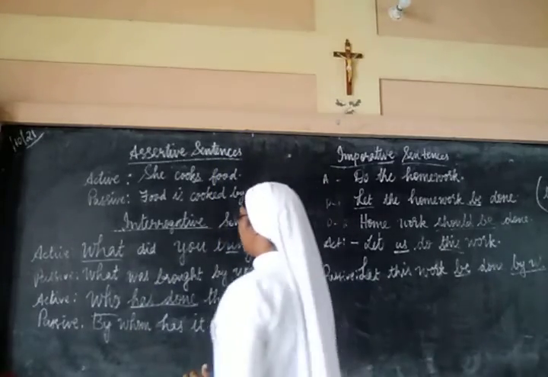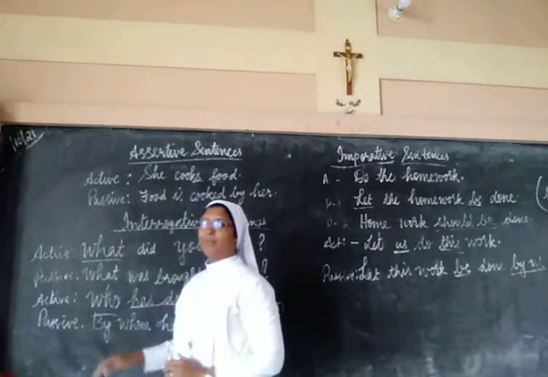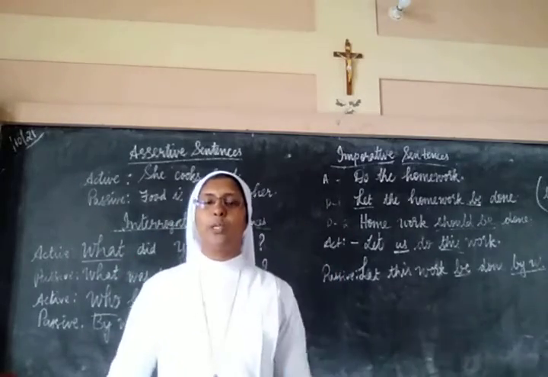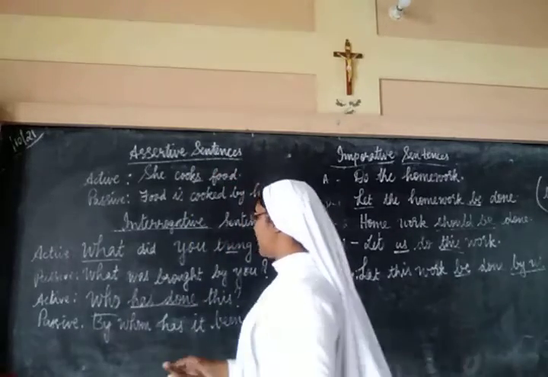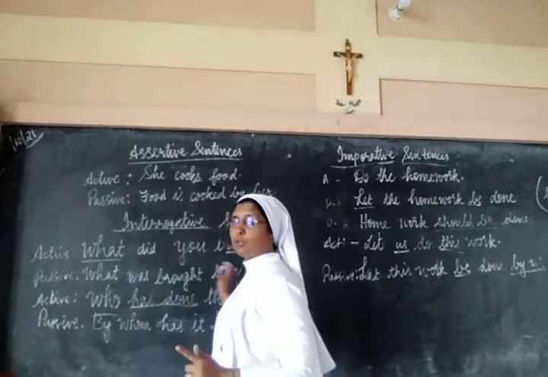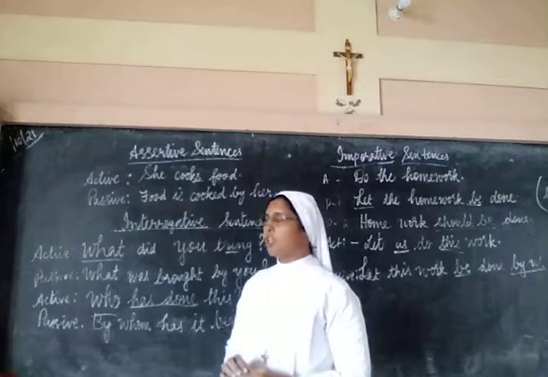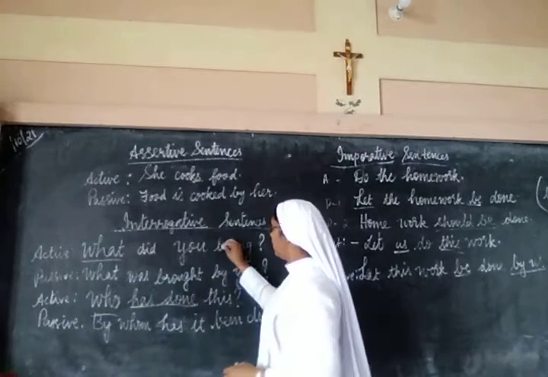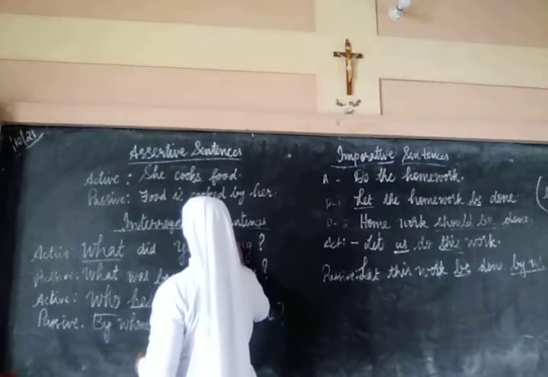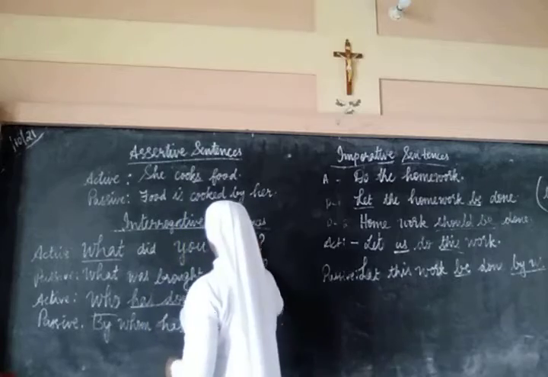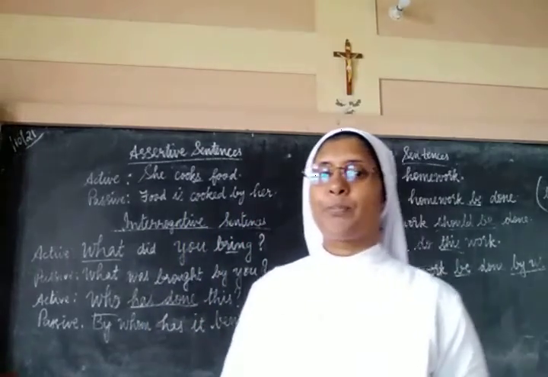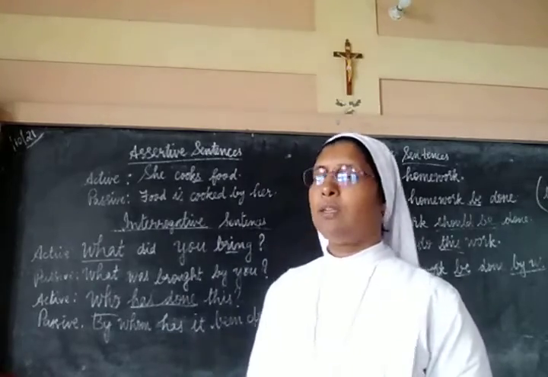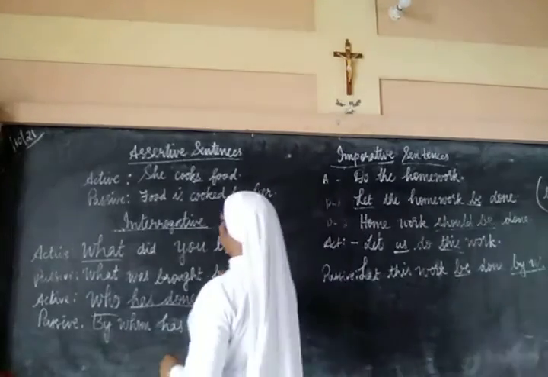So if we have the interrogative words, then we use the same interrogative word in order to form the passive voice, and the only change will be sometimes according to the object of the active voice. If the object of the active voice is singular or plural, or according to the pronoun used, we change them into passive voice.